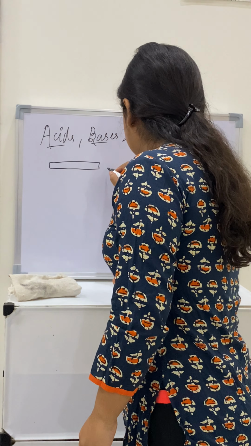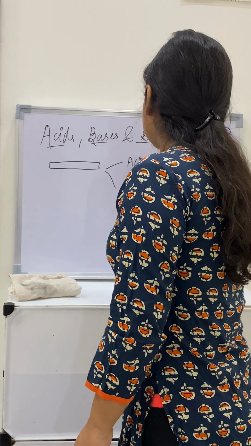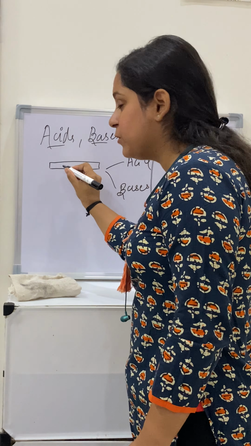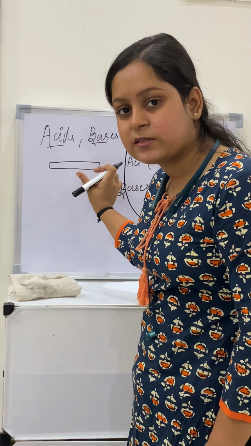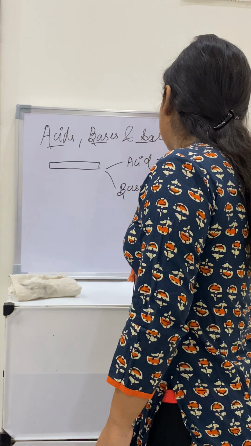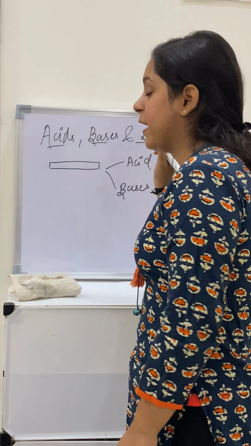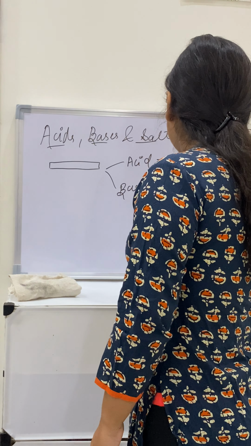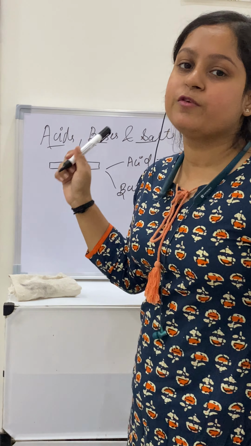We can use it to distinguish between an acid and a base. When we dip litmus paper into acid, it changes its color to red. So in acid it will be red in color, and in bases it will be blue. This is the most common test which we use to distinguish between acid and base.